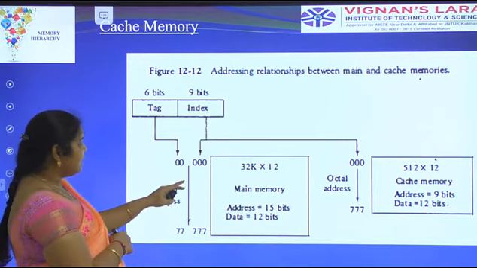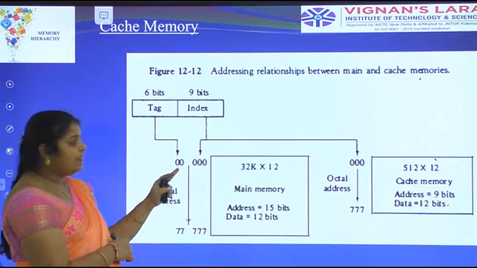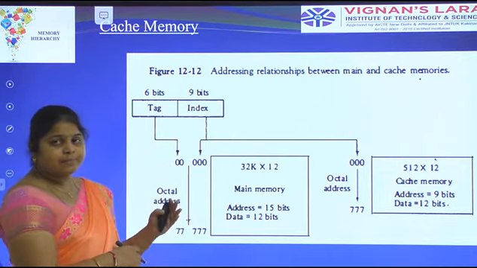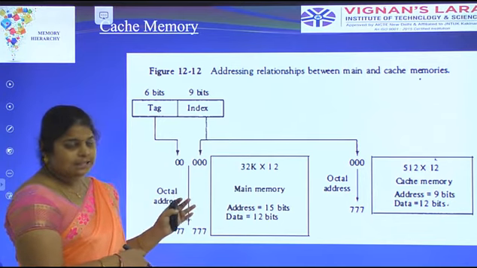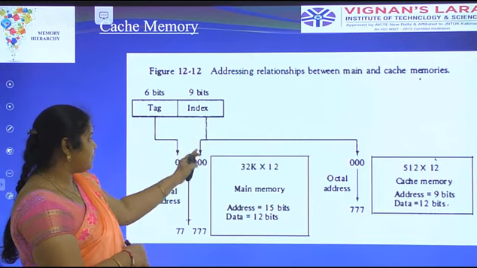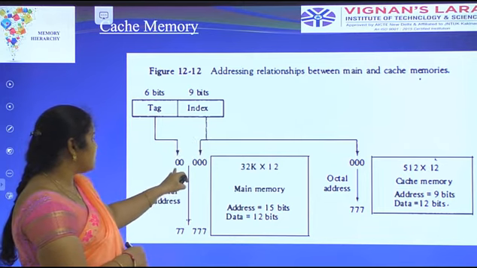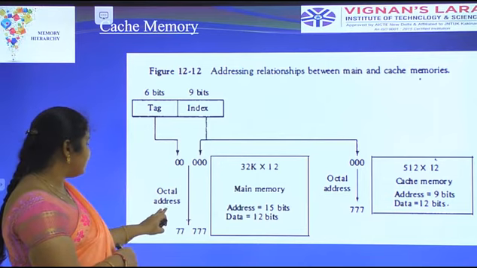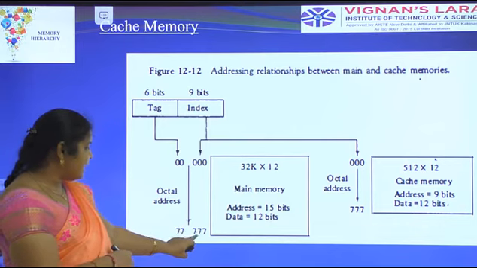Here only the main memory has both the tag and index fields, while the cache memory does not take the tag field; it has only the index field address. The index is represented in 9 bits, each octal digit as 3 bits. The 6-bit tag is also represented with each digit as 3 bits. This is the octal address.